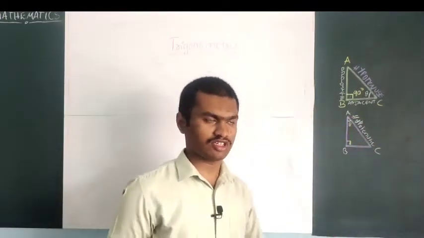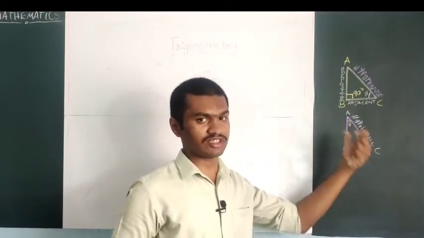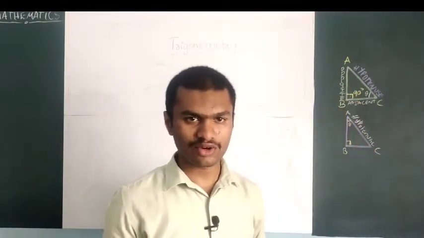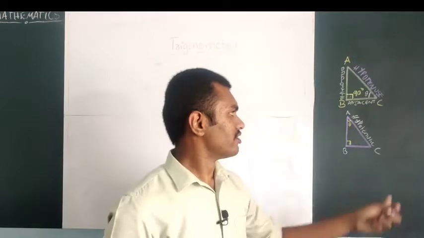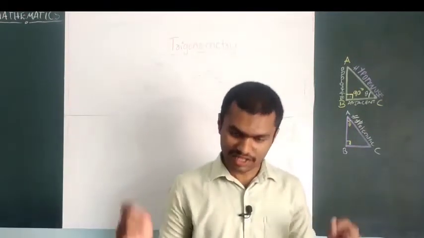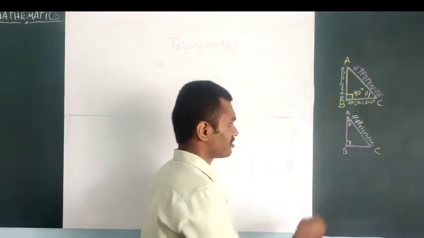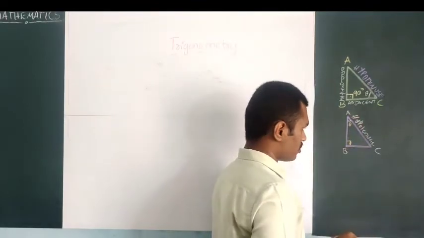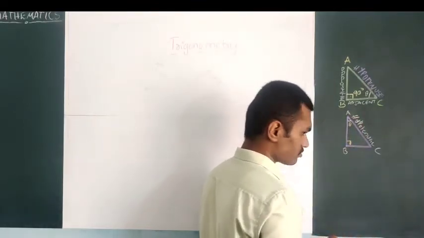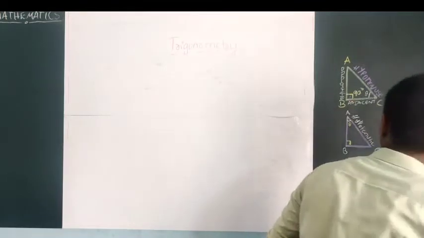Now which is the opposite side and which is the adjacent side? Can you identify? Do they vary or not? Yes, they vary because the angle is changed. Now I will change here.